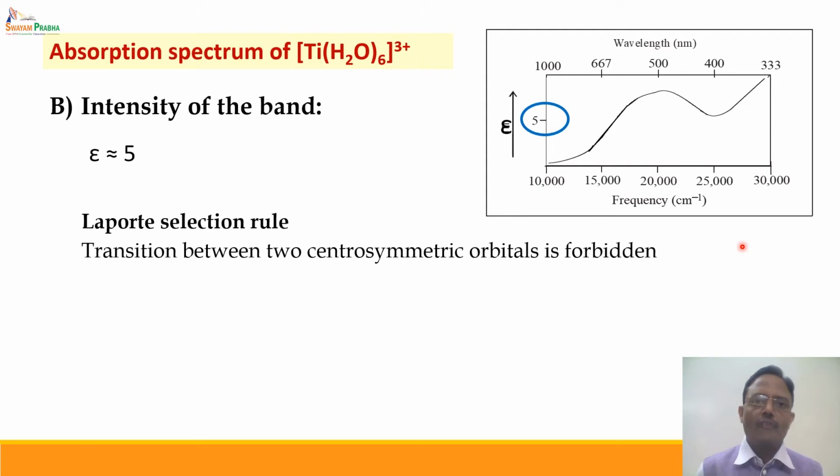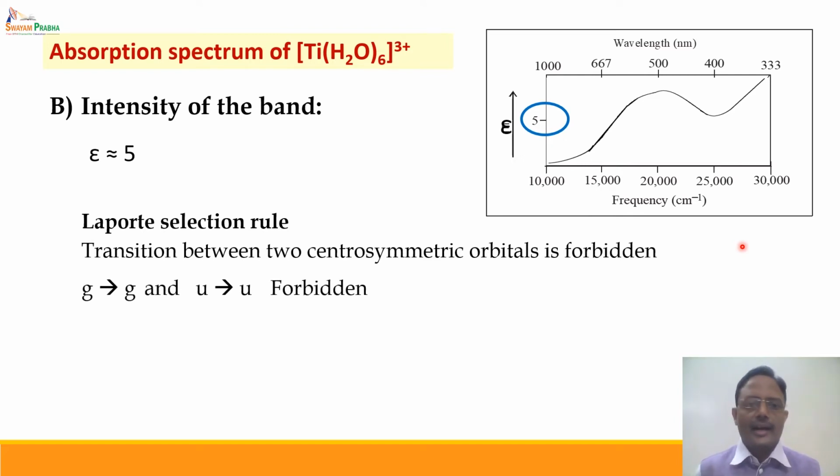And why the transition is taking place can be explained when we consider the mixing of atomic orbitals of the metal and the ligand. That will be discussed whenever we discuss ligand field theory, the modified form of the crystal field theory. But for the time being, we can keep in mind that the intensity is very low because the transition is spectroscopically forbidden, and according to Laporte selection rule, G to G and U to U, that is centrosymmetric to centrosymmetric or anti-centrosymmetric to anti-centrosymmetric, are forbidden transitions, while centrosymmetric set of orbitals to anti-centrosymmetric set of orbitals is an allowed transition.